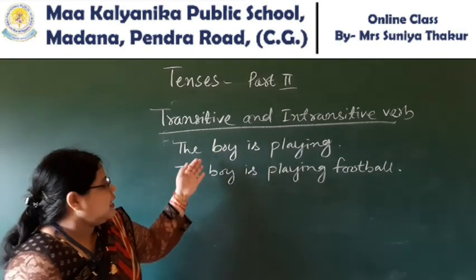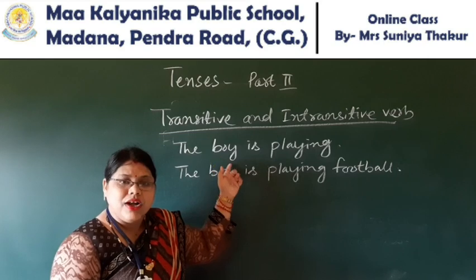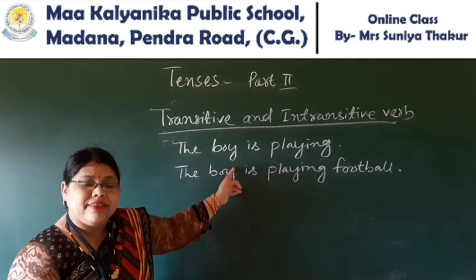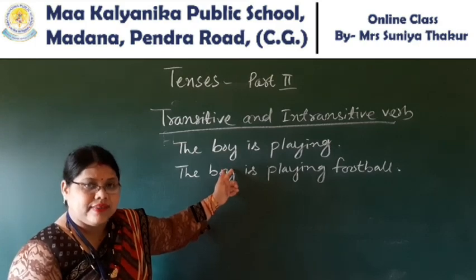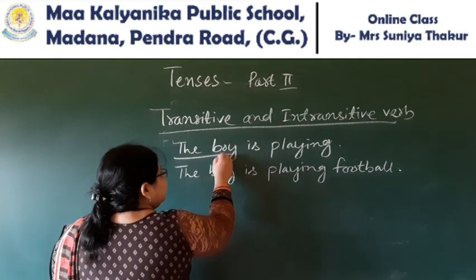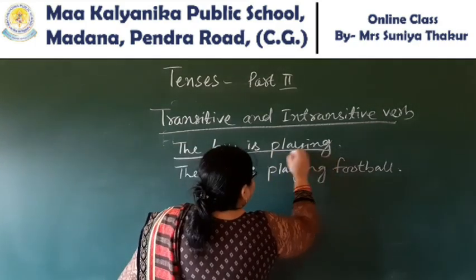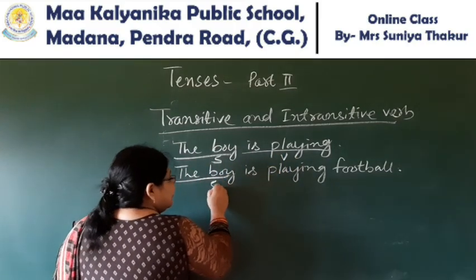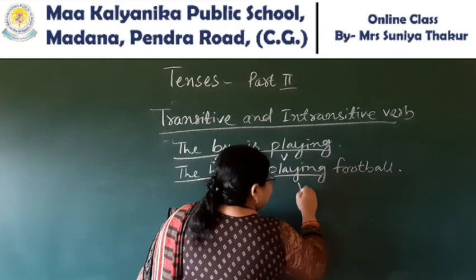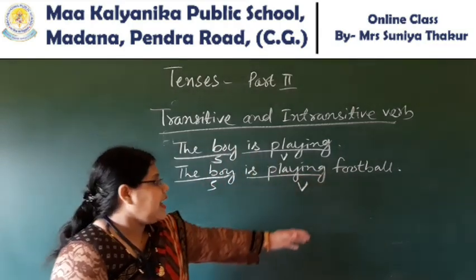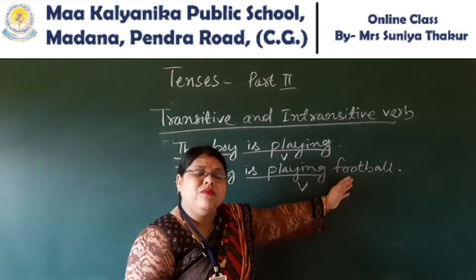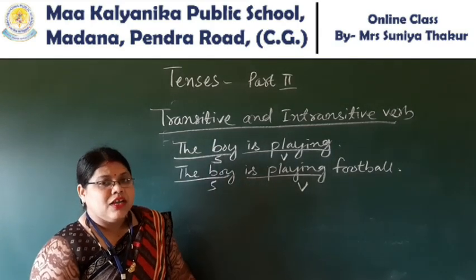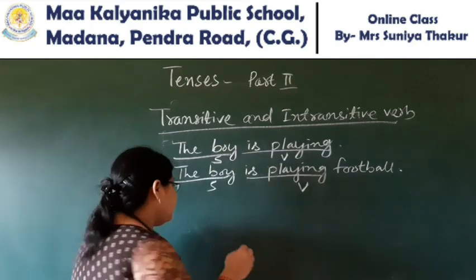Just look at this sentence: the boy is what? As I told you before, the doer means the subject. So here the boy is the subject and this is the verb form. The same thing here also: it is the subject and this is the verb form. But look at this. If you make a question using what, what will be the question?